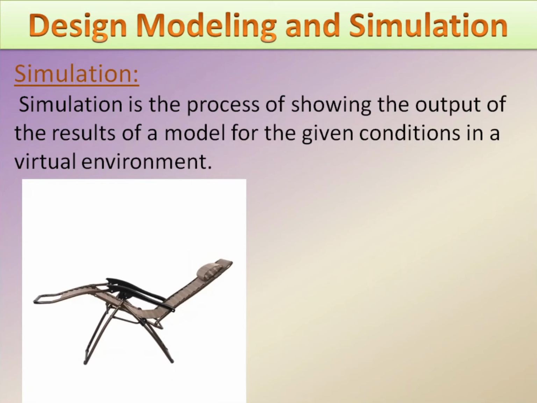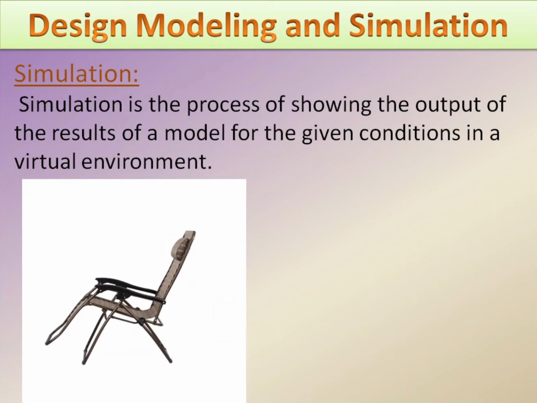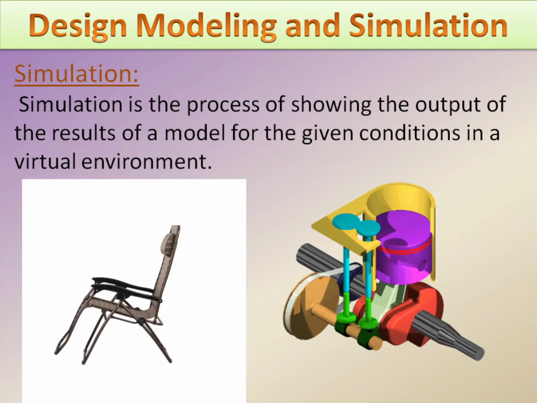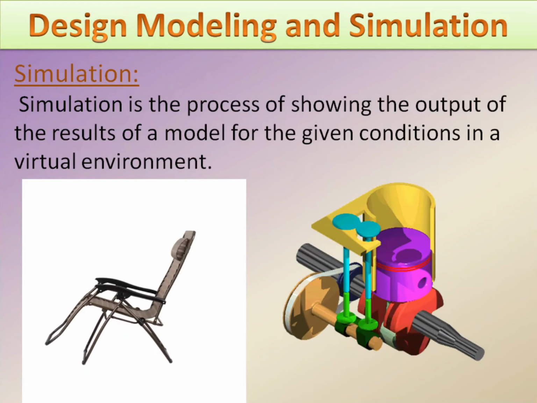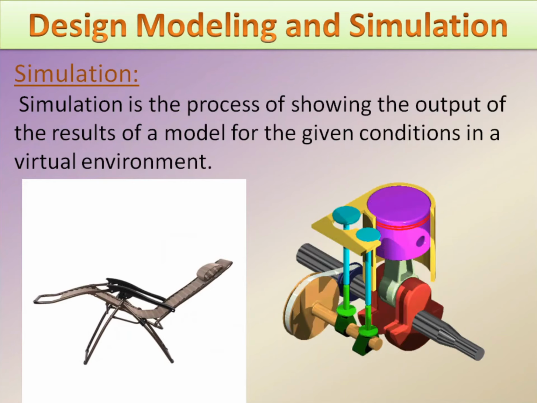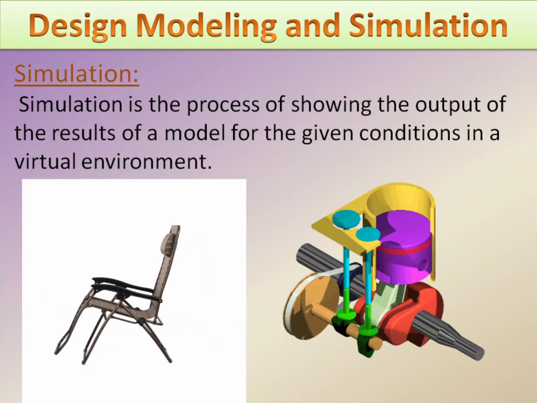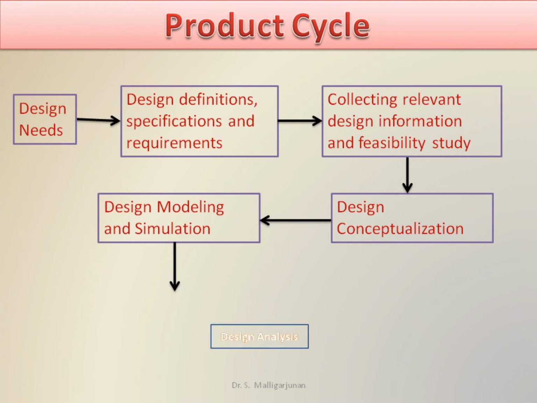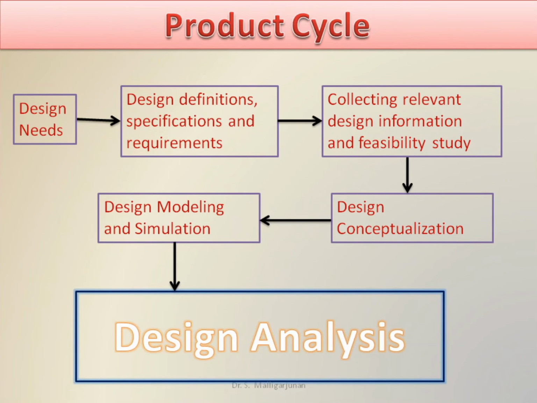Here you can see a chair leaning backward under loading conditions in a virtual environment. Also you can see the working of an IC engine in a virtual environment. So these are the examples of simulation. The sixth step in product cycle is design analysis.